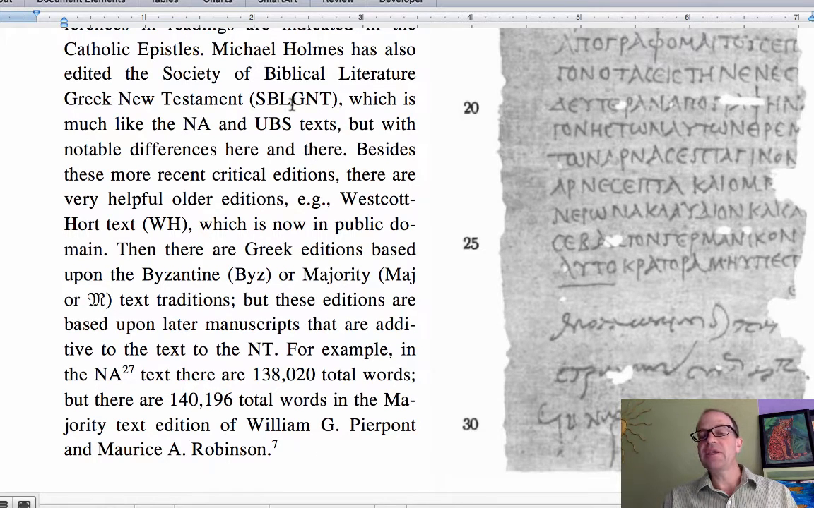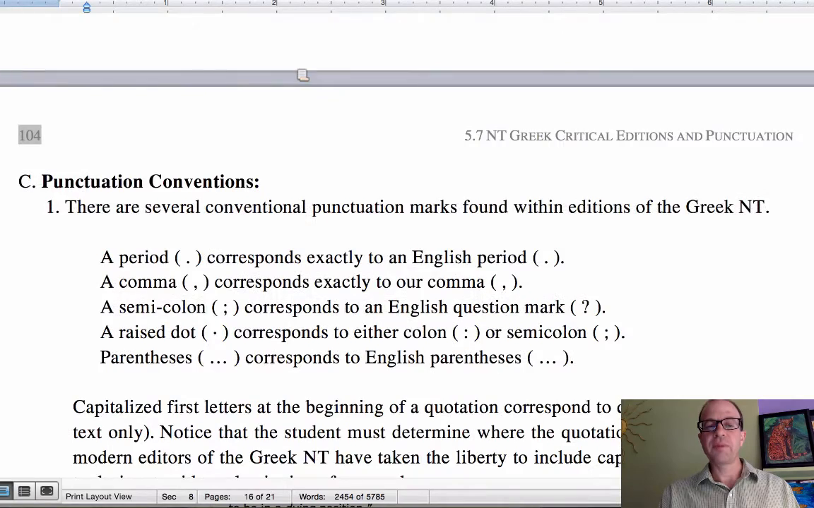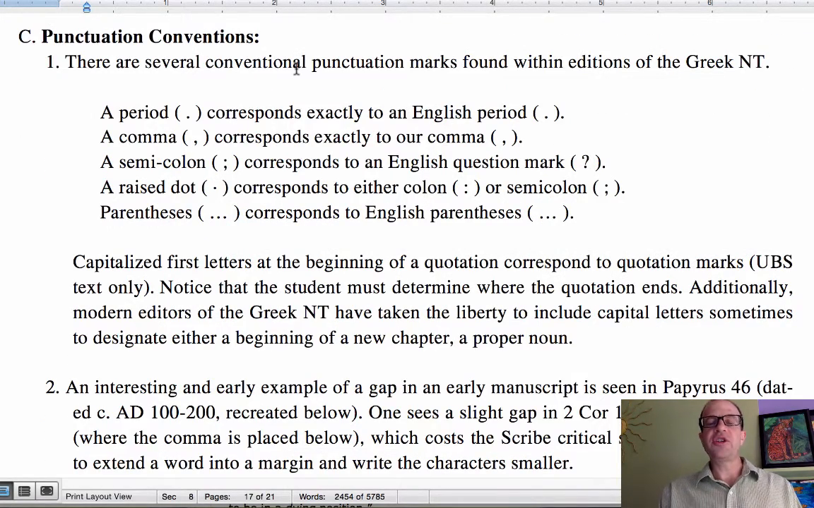The SBL text was created by Michael Holmes, going through and sorting through textual variants. And the benefit of this text is that it's free for non-commercial use, and even if you use it commercially, you just have to ask for permission. Well, the punctuation conventions, again: period equals period, comma equals comma, semicolon will represent a question mark in English. A raised dot will correspond either to a colon or semicolon. And parentheses in the Greek text will indicate parentheses in English.